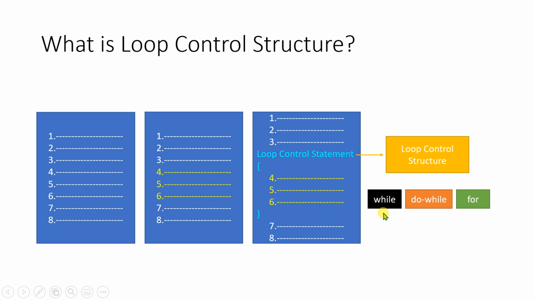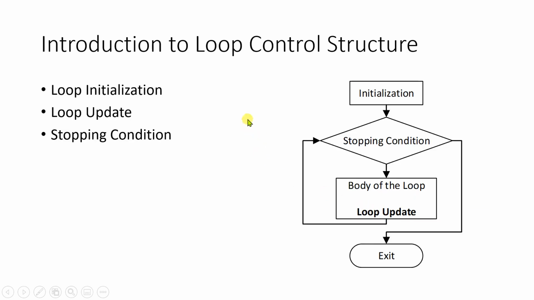Before we discuss this while loop, let us understand how the loop control structure is written. Whenever any loop control structure is written, there are three sections that need to be written properly so that your statements will be executed repeatedly. The three sections are loop initialization, loop update, and stopping condition. Loop initialization is done before the loop starts, and it is executed only once.